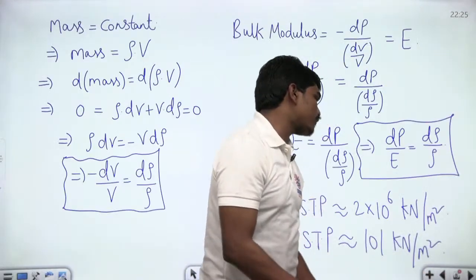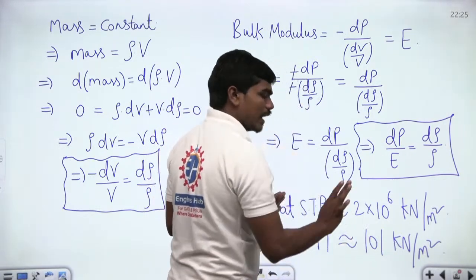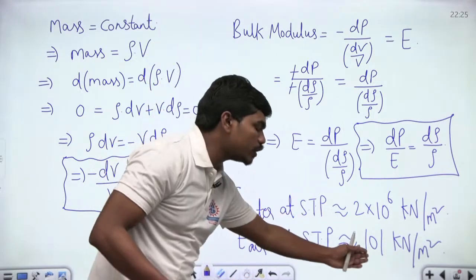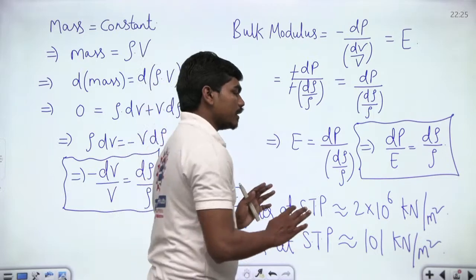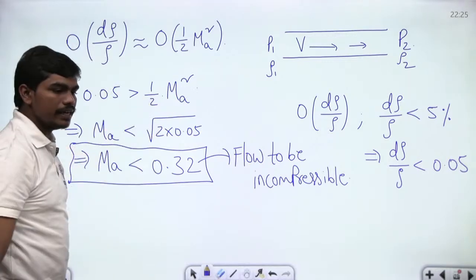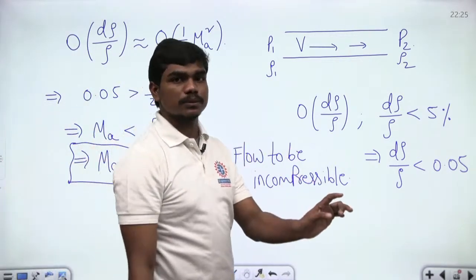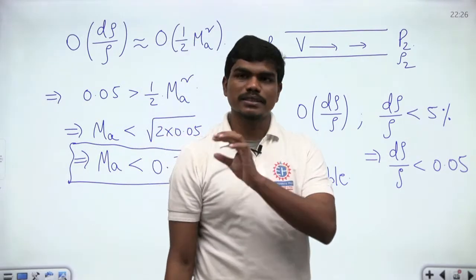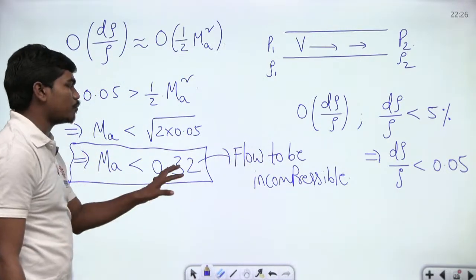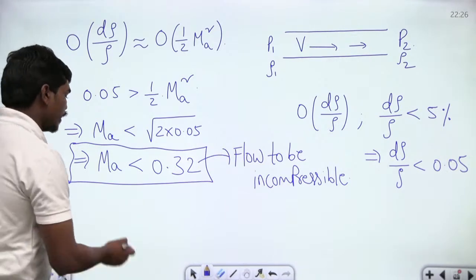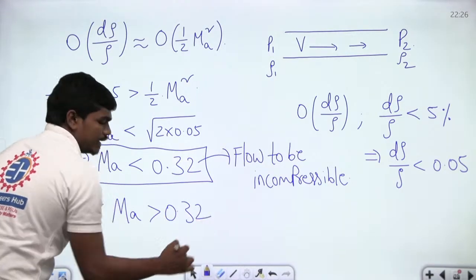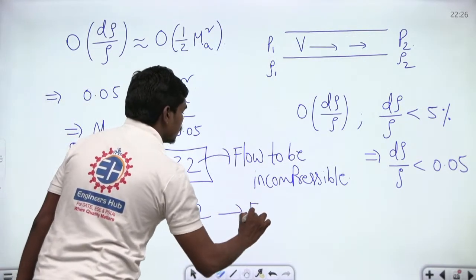Because if I am telling you the fluid is incompressible, I just mean the bulk modulus value. That's it. If my bulk modulus value is high, then the compressibility is low, and if my bulk modulus is comparatively low, then compressibility is high. But in comparison, flow completely depends upon this Mach number and the velocities. So an incompressible fluid can suffer a compressible flow, and similarly a compressible fluid can also suffer an incompressible flow. No issues. So for any Mach number less than 0.32, the flow can be treated as incompressible, and for Mach number more than 0.32, generally more than 1/3, we consider the flow to be compressible.